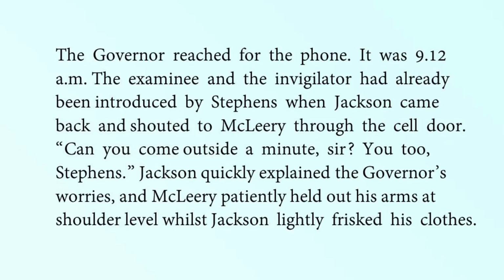Jackson quickly explained the governor's worries and McCleary patiently held out his arms at shoulder level whilst Jackson lightly frisked his clothes. So what happened? He came and told McCleary that the governor is afraid that he might be carrying some instruments to help Evans. So immediately he patiently held out his arms at shoulder level so that the officers could check him. And Jackson frisked his clothes, that means shook his clothes just to check whether anything hard or any weapon or any other instrument is there inside.